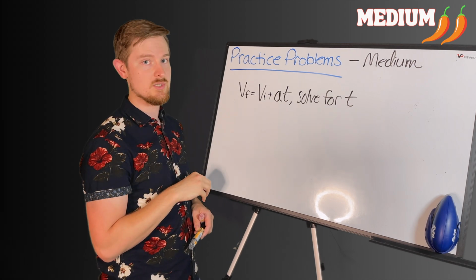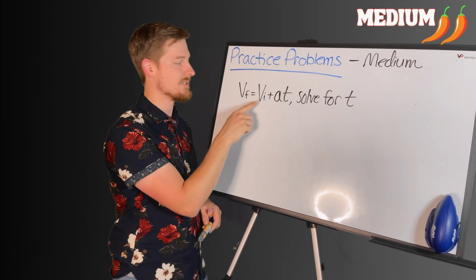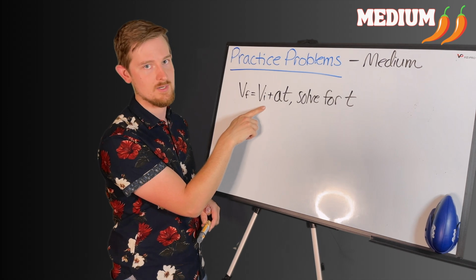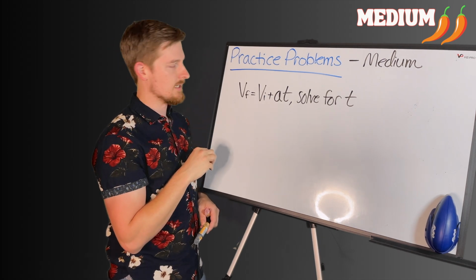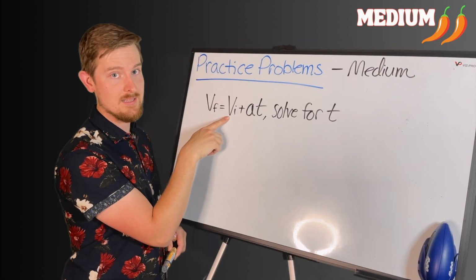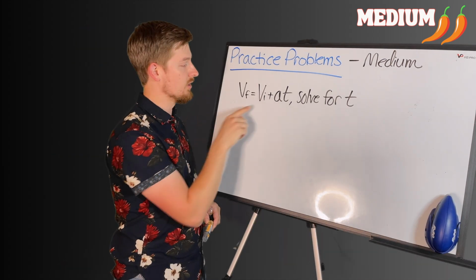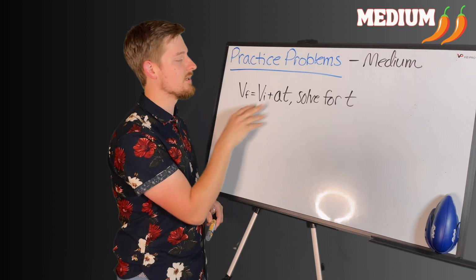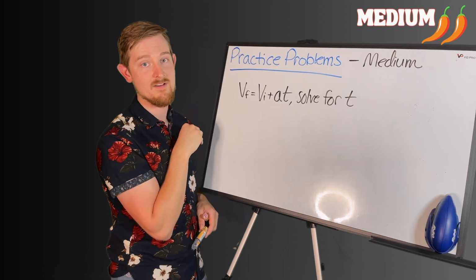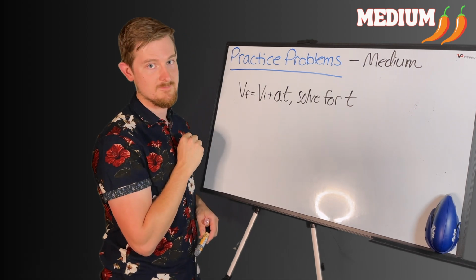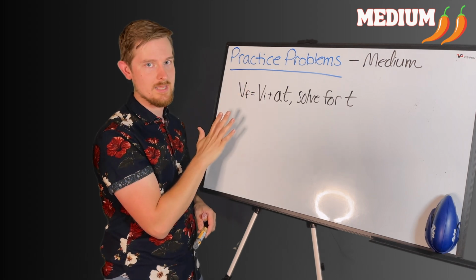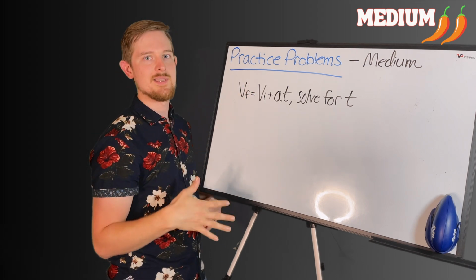Now, in physics, we do this by putting tiny letters next to the big letters. They're called subscripts. The only thing you need to worry about with subscripts is they need to stay with the big letter. You don't actually have to move any letters out of them. You're not going to divide anything here. You're not going to do anything to move the I and the F away from the V. They stay with the V. So don't stress out when you see the little letters with the big letters. They're just helping us stay organized.